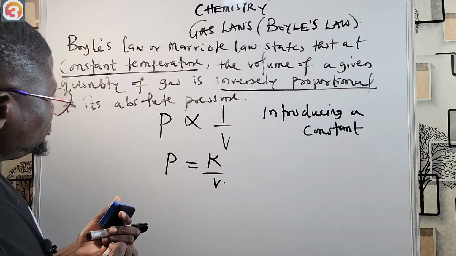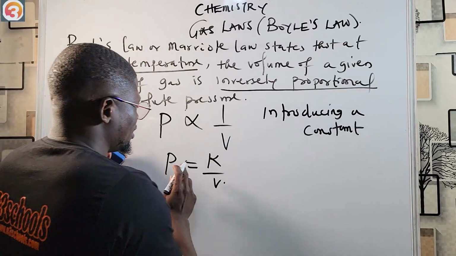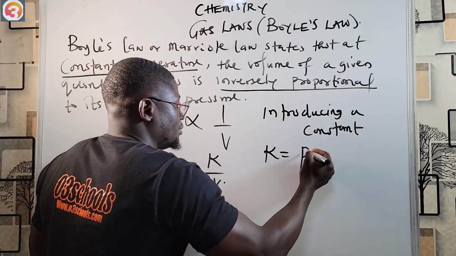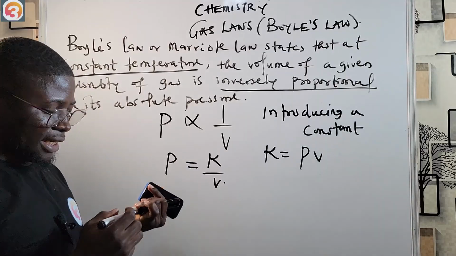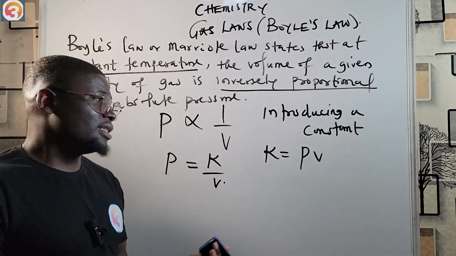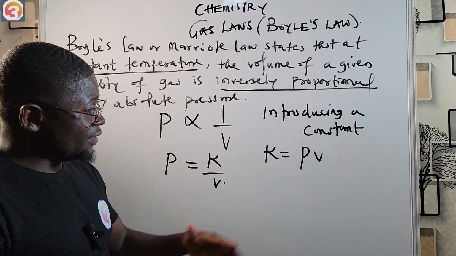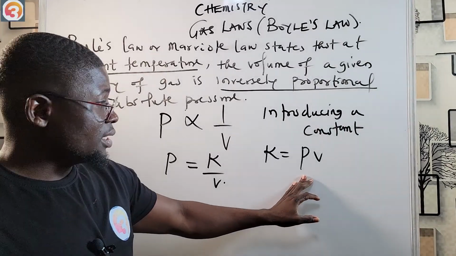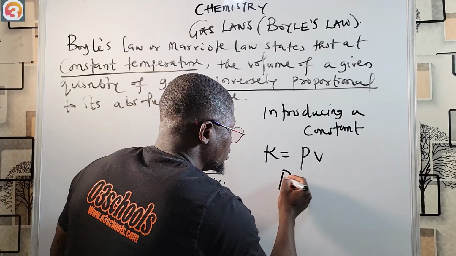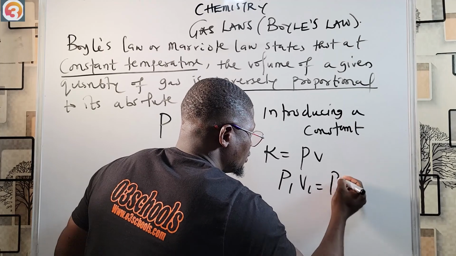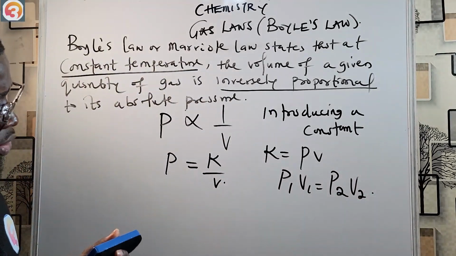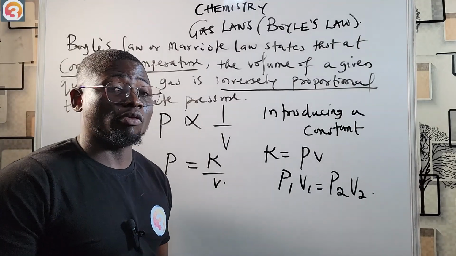With this, if you cross multiply, PV is equal to K, or K is equal to PV. Any one you write is okay. This means that if the pressure changes and the volume changes, we have P1V1 equal to P2V2, and so on and so forth. Of course, you can use this formula to solve questions.